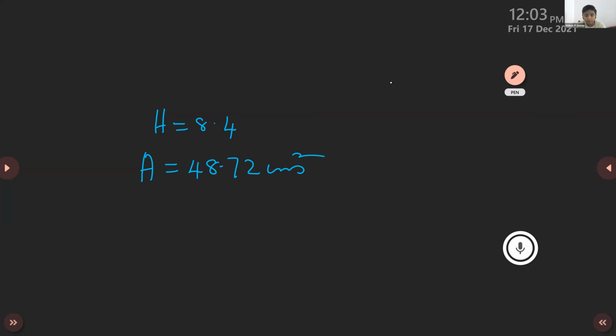Come on. Ashram Krishna, tell me the formula. How will you find the base? Base is the question here. We want to find the base. A by H. Very good. Area by height, isn't it? So what is it? 48.72 by 8.4. Now you know how to divide with decimals, children. I have taught you how to divide a decimal by another decimal. What is the first step?